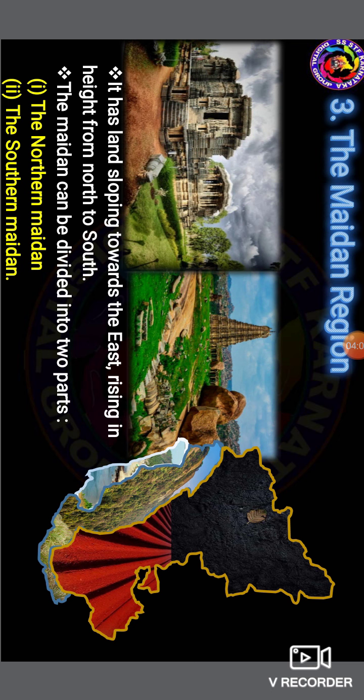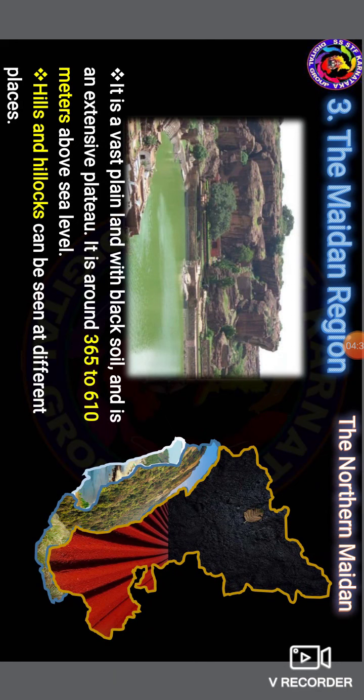The Maidan can be divided into two parts. The first one is the northern Maidan and then the southern Maidan. These are the two types into which we can divide this region. First, the northern Maidan. Let us study this northern Maidan. Look at it, starting now in the northern part of Karnataka.